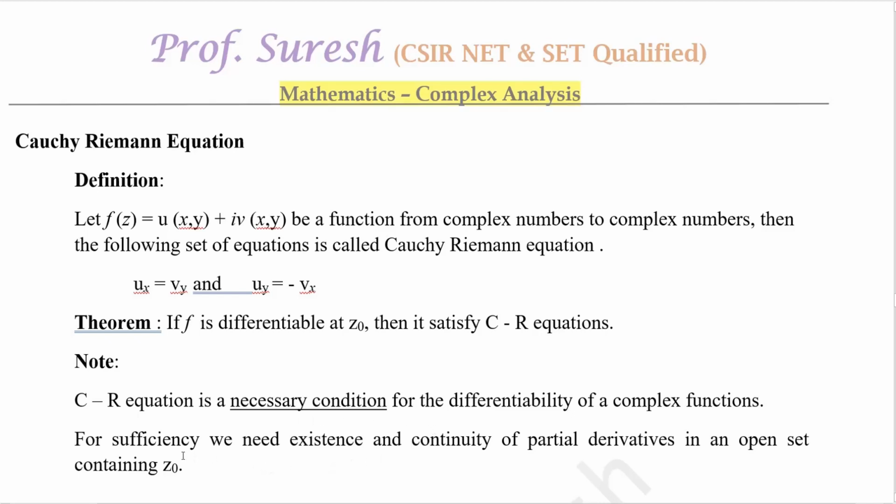This is also asked many times: whether CR equations are necessary or sufficient means only necessary. For sufficiency, we need existence and continuity of these 4 first order partial derivatives in an open set containing z0, because we are checking at the point z0.